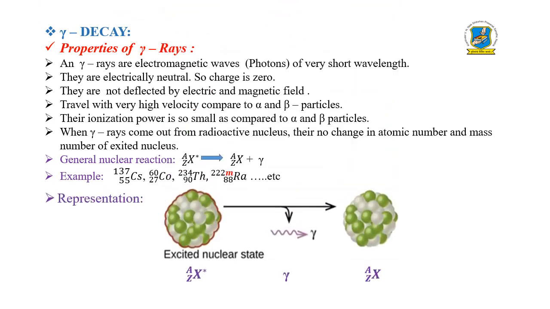And here is the representation of the gamma radiation. In the figure you can observe that the first nucleus is in an excited state, called the excited nucleus state. That means the given nucleus has an excess amount of energy, and that excess energy is emitted in the form of photons or electromagnetic waves, or we can say gamma, and this excited nucleus comes down to the ground state, X with Z and A. So this is all about gamma decay.